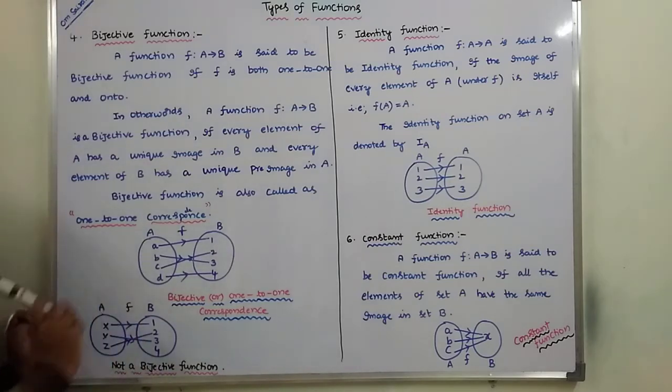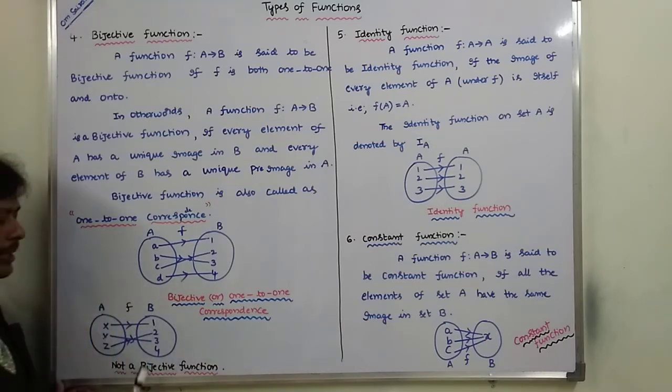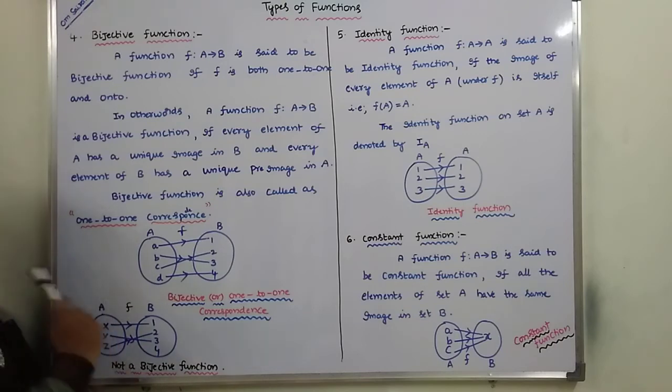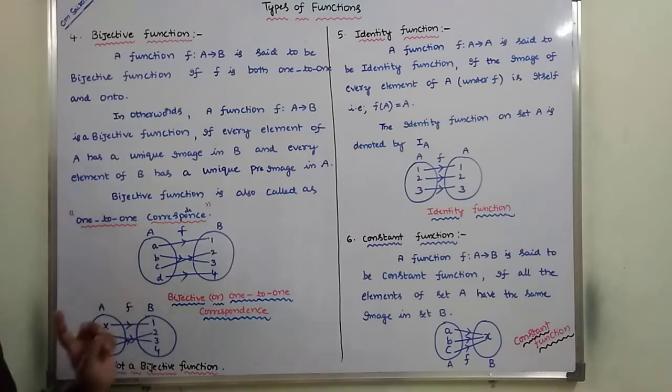Now, consider this example. Is this a bijective function or not? This is not a bijective function, because x has image 1, y has image 3, z has image 2. So it is a one-to-one function. Next, onto: 1 has pre-image x, 2 has pre-image z, 3 has pre-image y, but 4 does not have a pre-image in A. Hence, it is not an onto function. It is only one-to-one, but not onto. Hence, it is not a bijective function.